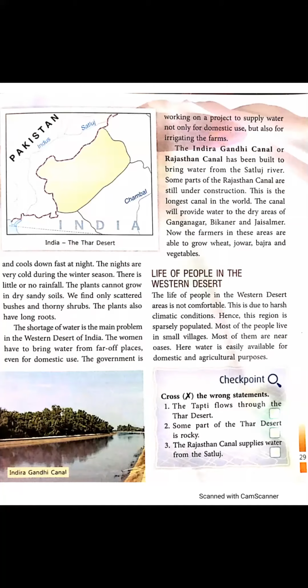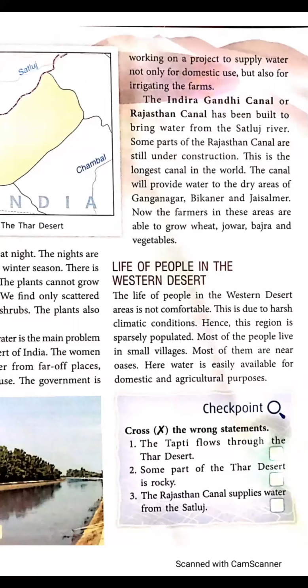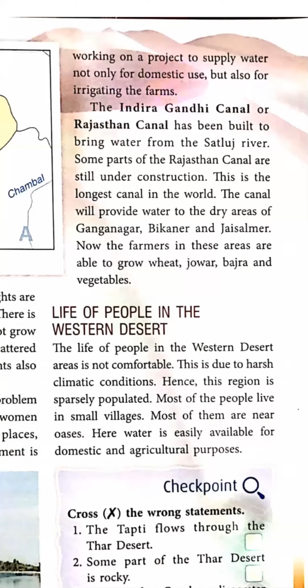The government of Rajasthan is working on a project so that they can supply water not only for domestic purposes but also for irrigating, for farming, so that the farmers can grow crops there.